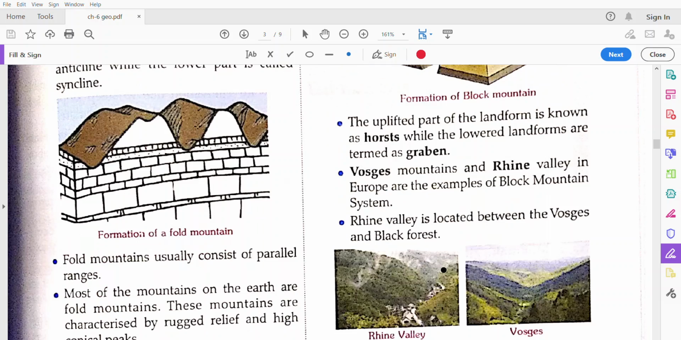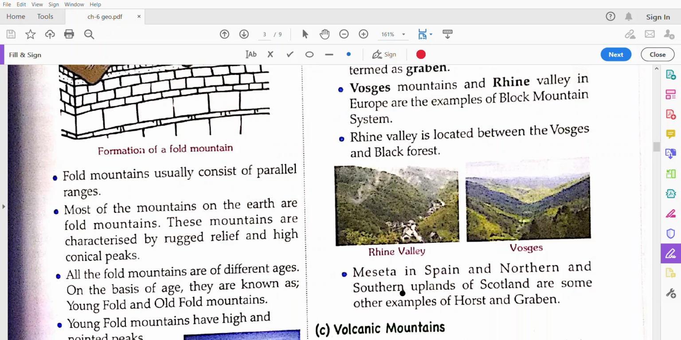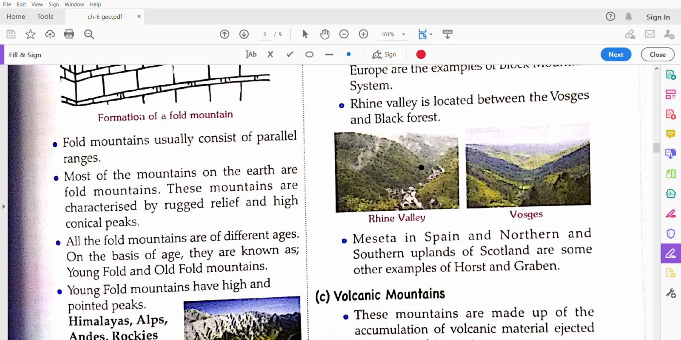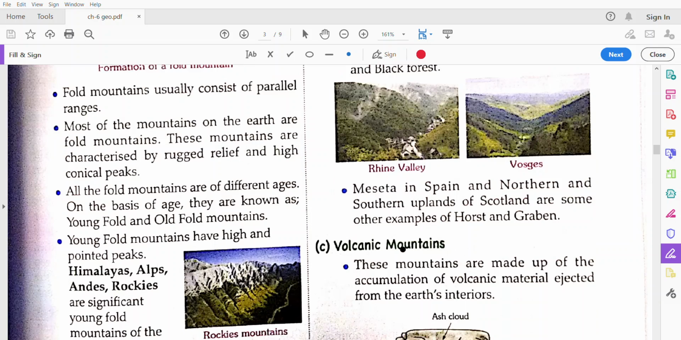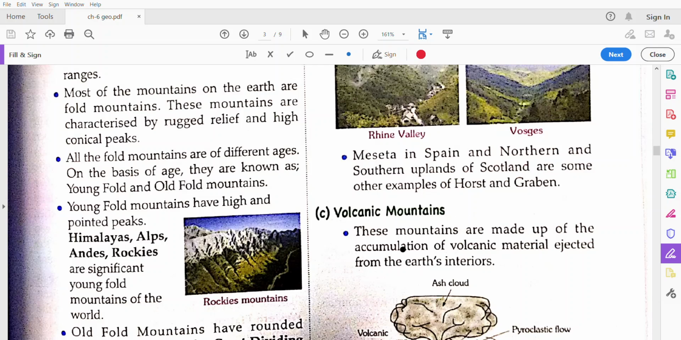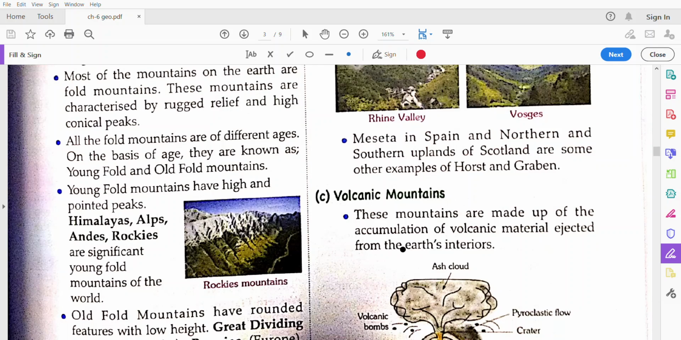Vosges Mountain and Rhine Valley are examples of the block mountain. The Rhine Valley is located between the Vosges and Black Forest, and there are also examples in Spain, and the northern and southern uplands of Scotland are also examples of the block mountain.